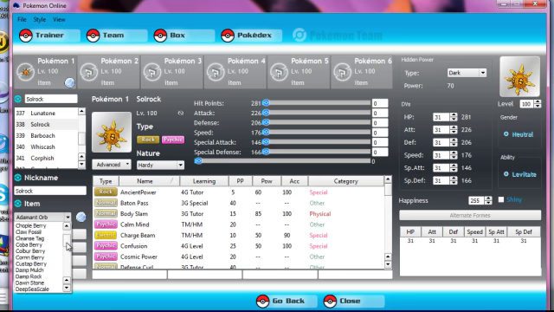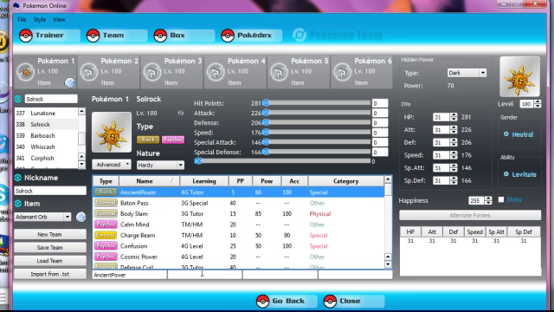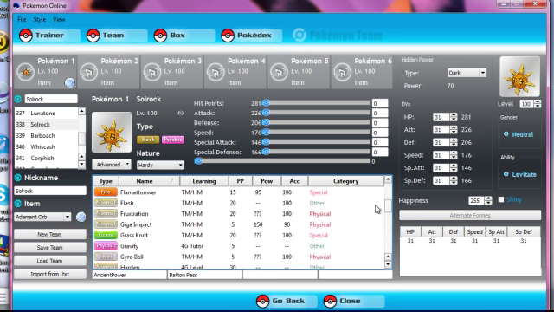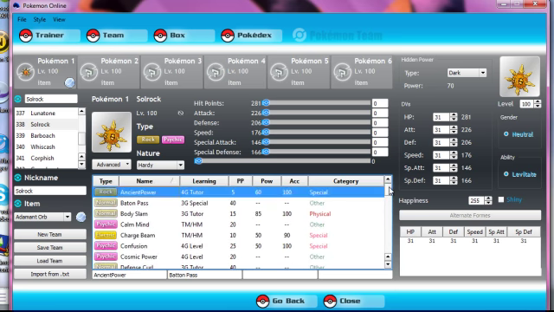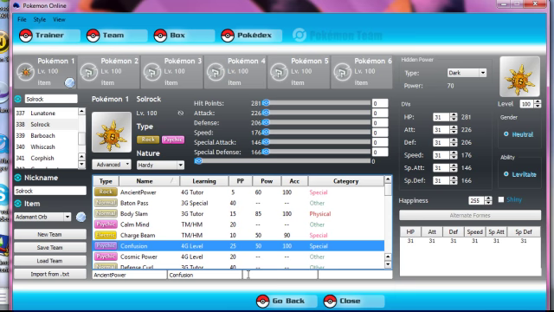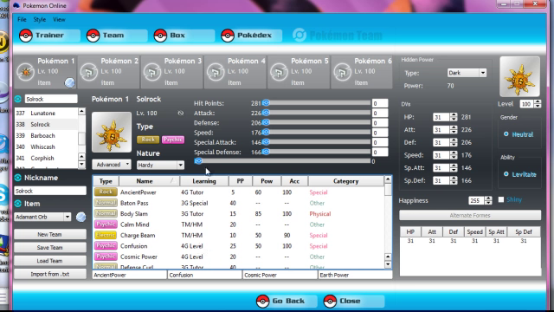Over here on the left-hand side, you'll have your items. I'm not sure why I'm giving him an Adamant Orb, but there we are. You can choose your moves, and you just click on this, and you can even type it in. So like Baton Pass. I'm not even sure if it learns Baton Pass, but let's go down and see. Baton Pass is a B. Why am I scrolling down? So there we have Baton Pass, and you can just double click. Cosmic Power, Earth Power. So that's how you set your moves. And now for your EVs and stuff. I'm not even sure what those do.